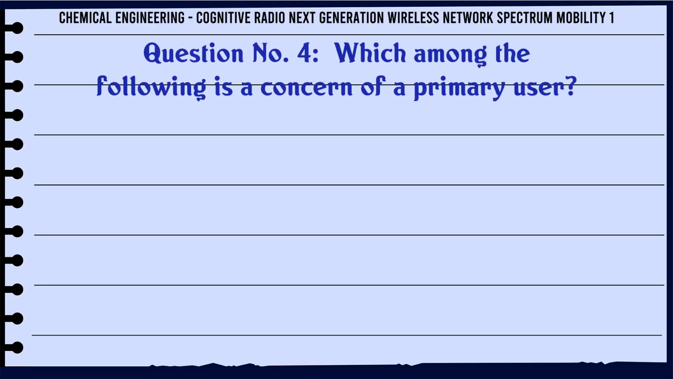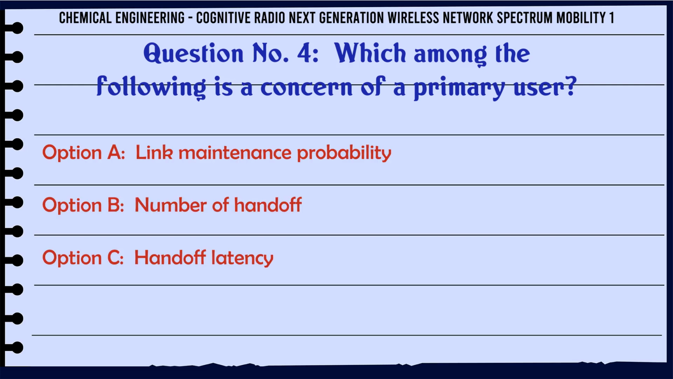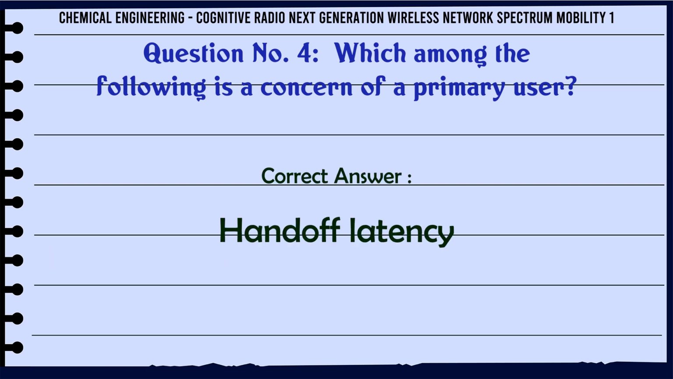Which among the following is a concern of a primary user? A. Link maintenance probability. B. Number of handoff. C. Handoff latency. D. Effective data rate. The correct answer is handoff latency.